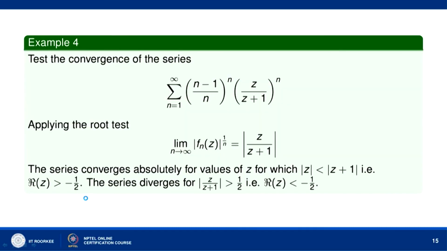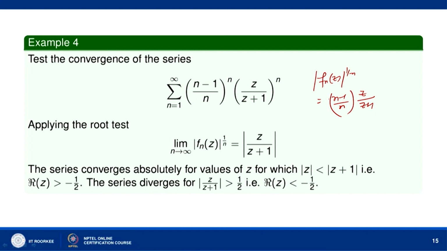Now, let us consider the series sigma n equal to 1 to infinity n minus 1 over n to the power n, z over z plus 1 to the power n. So, here when we apply the root test, then limit n tends to infinity mod of f n z to the power 1 by n. When you take the 1 by n-th root of this f n z, we get mod of f n z raised to the power 1 by n equal to n minus 1 by n into z over z plus 1.